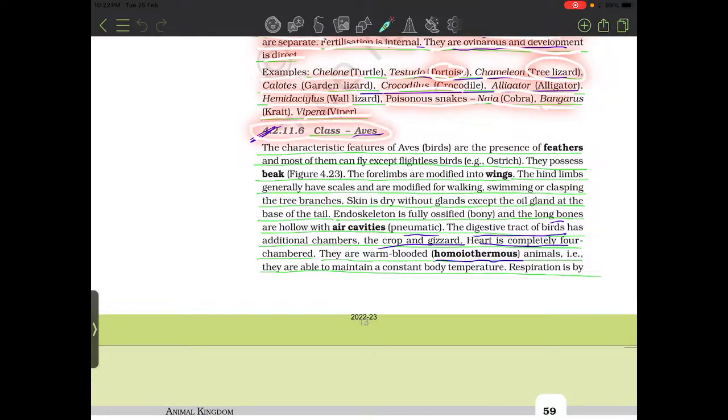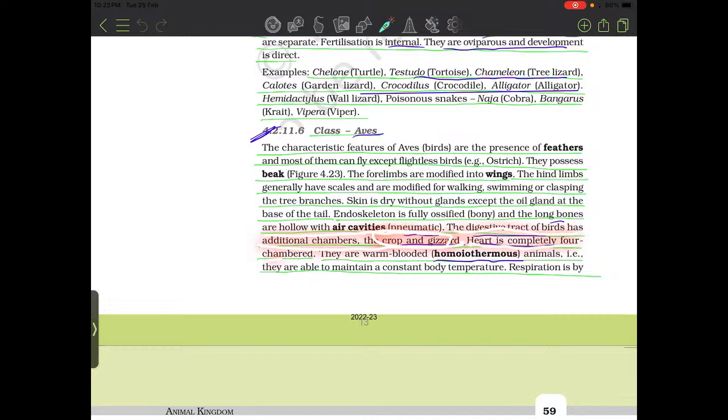4.2.11.6 Class Aves. The characteristic features of Aves, the birds, are the presence of feathers, and most of them can fly. Flightless bird: ostrich. They possess a beak. The forelimbs are modified into wings. The hind limbs generally have scales and are modified for walking, swimming and clasping tree branches. Skin is dry and without glands, except oil glands at the base of the tail. Endoskeleton is fully ossified, bony. Long bones are hollow with air cavities, pneumatic. The digestive tract of birds has additional chambers, the crop and gizzard.